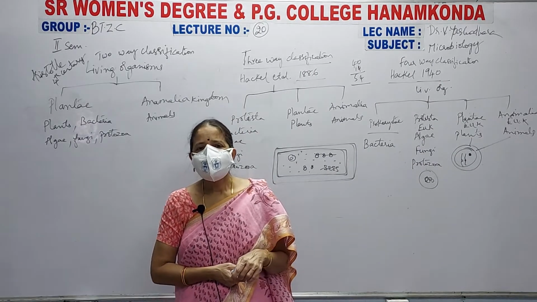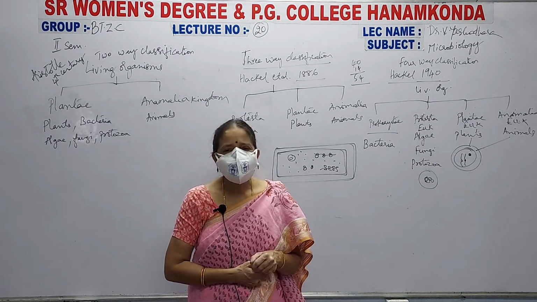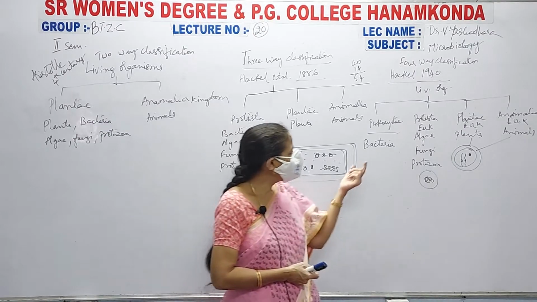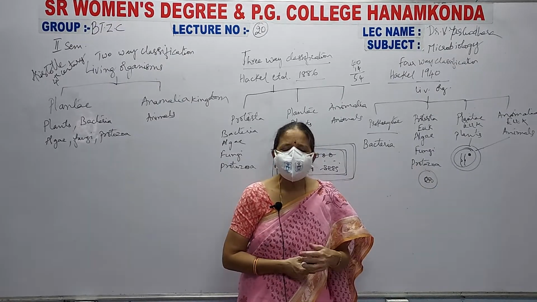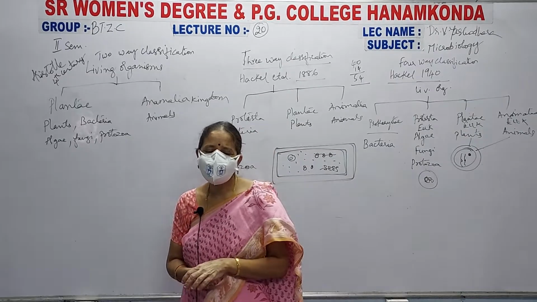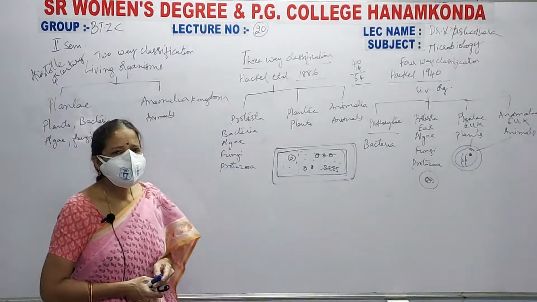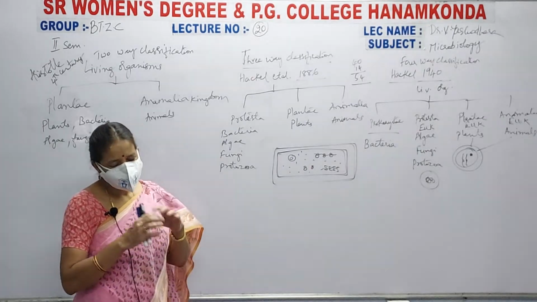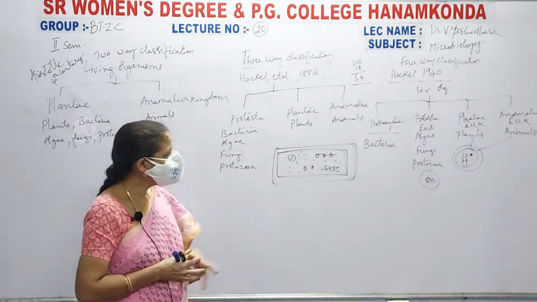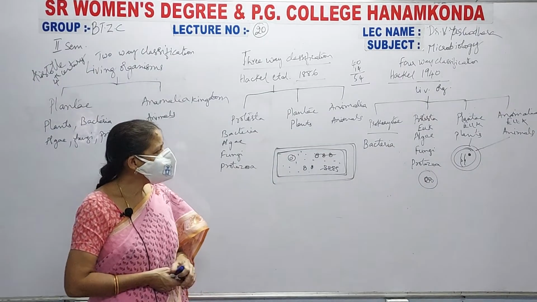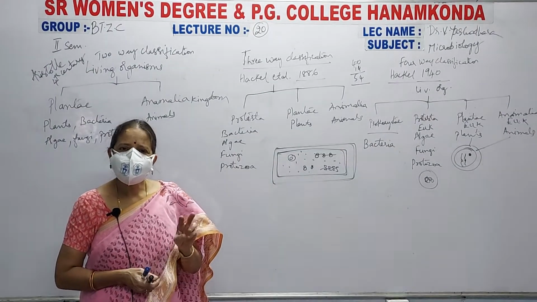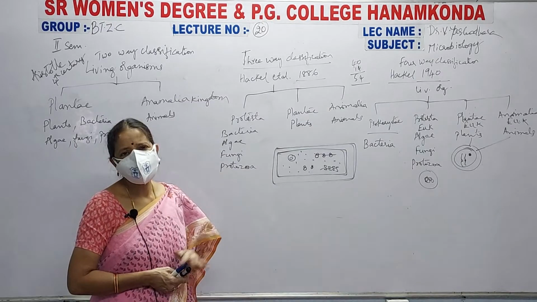Because of the non-availability of a nuclear membrane, bacteria come under prokaryote classification, and because of the presence of a nuclear membrane and cell organelles, protista, plantae and animalia come under eukaryotes.